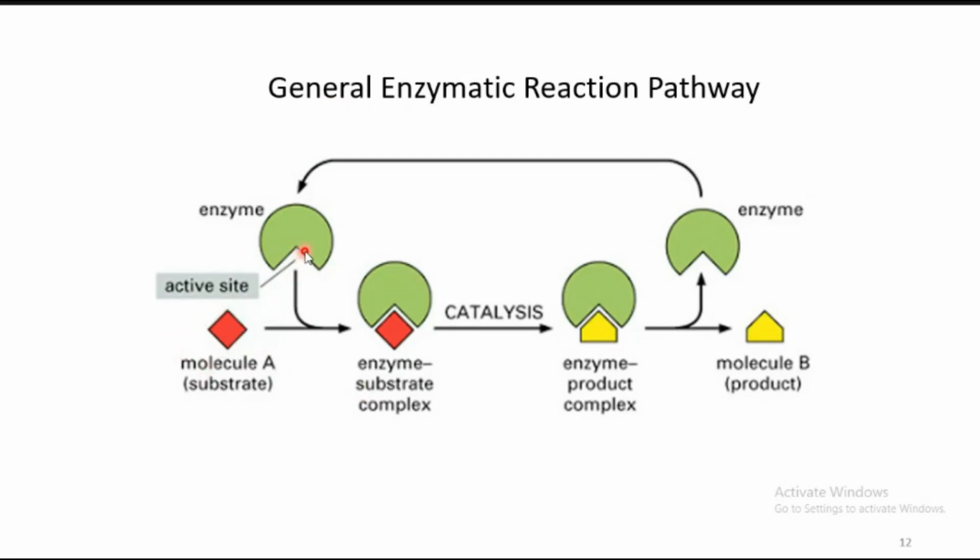Once the substrate approaches the enzyme, an enzyme-substrate adduct is formed. This adduct will undergo catalysis. During that, the substrate will undergo rearrangement, or some oxidation or other process, that produces the product. That product is not immediately released from the active site. Initially it will form an enzyme-product complex. That complex will undergo dissociation to give the enzyme and release the product. This is the general enzymatic reaction pathway in all kinds of enzymes. Whichever enzyme you look at, all follow this kind of route only.